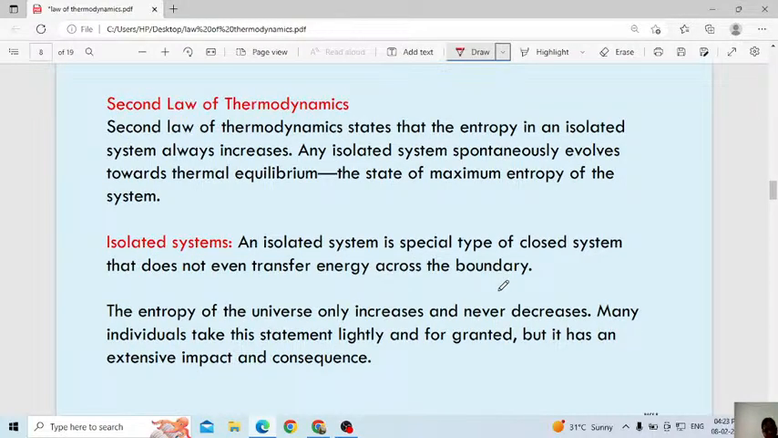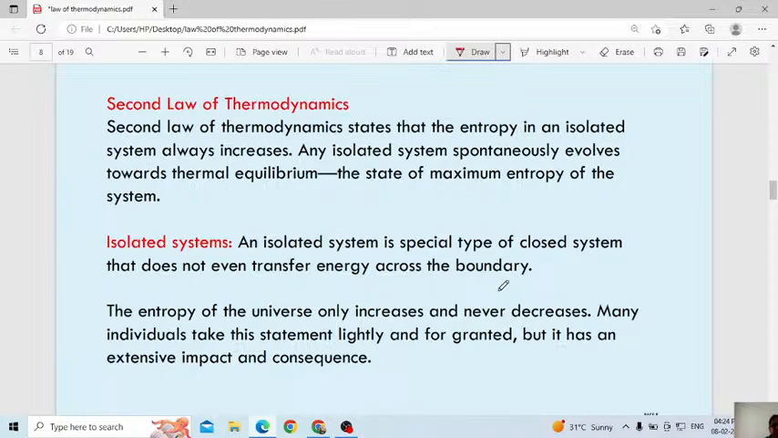Then we will study in detail the second law of thermodynamics. Today's class is only the theoretical part. I will explain all the laws. If you have any doubt, you can ask me. Still two more laws are there. Second, third, fourth. Okay.